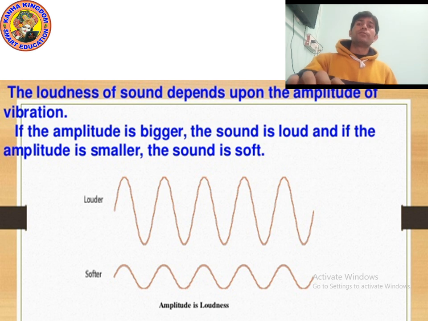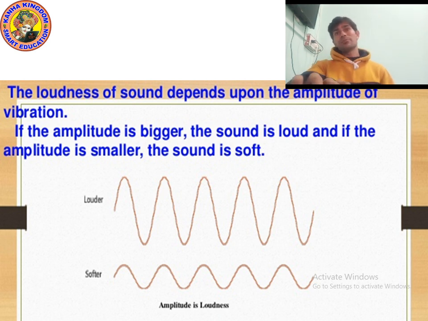If the amplitude is bigger, then the sound is loud. If the amplitude is smaller, then the sound is soft. It means the amplitude of girls' voice is smaller, that's why their sound is soft, and the amplitude of boys is more, that's why our sound is loud.